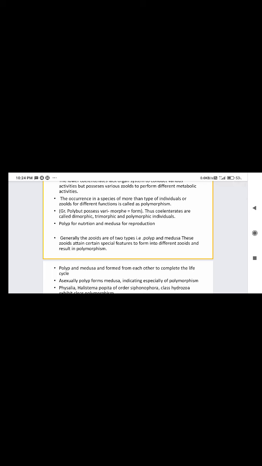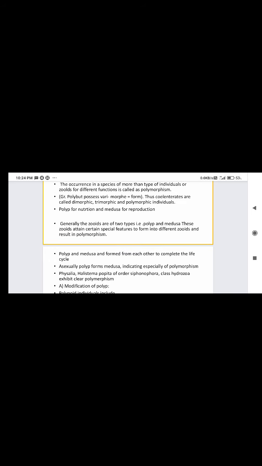These zooids attain certain special features to form different zooids and result in polymorphism. In coelenterates, polyp modifications and medusa modifications are there, and the union of these two modifications is treated as polymorphism in coelenterates.